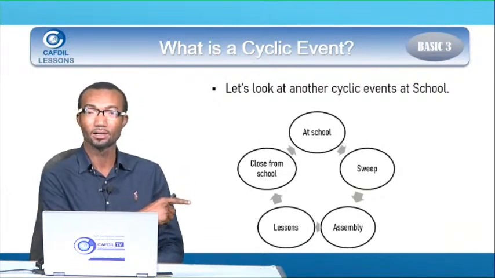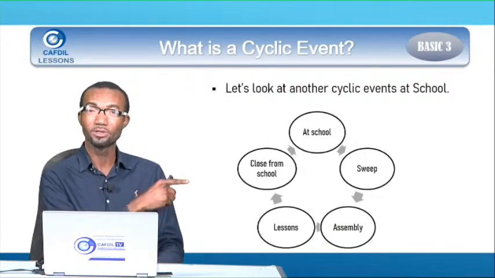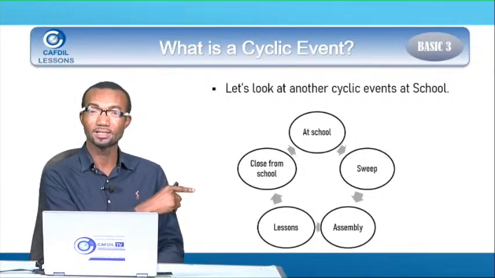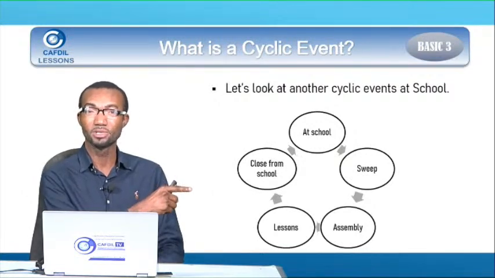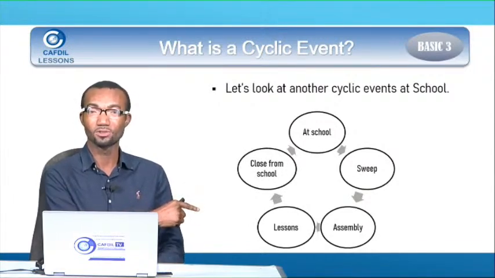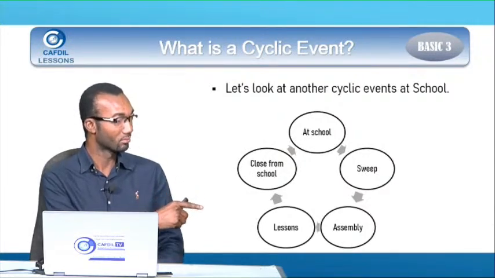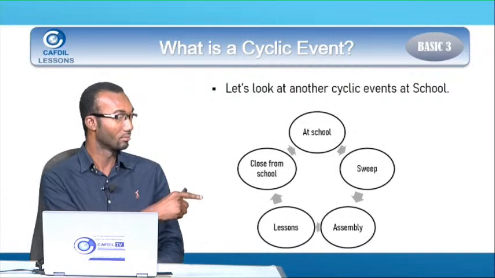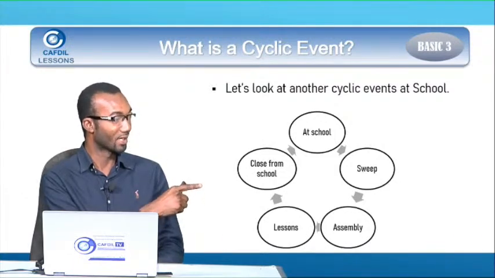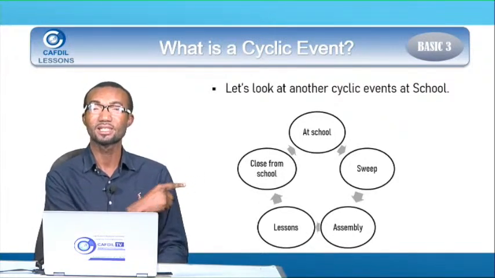It follows that order. So, Kate, you see that it follows an order. When you reach school, you don't go for lessons, and then after some minutes or hours, you go for assembly, and then you go and sweep, you come back to your lessons. No, it follows an order. So when you reach school, you sweep, then you go to assembly, lessons begin, and then after lessons, you close, and then you go home. The next morning, you come and follow the same pattern or the same cycle.